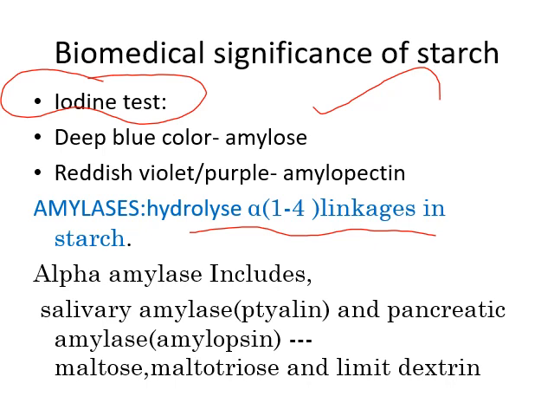So alpha amylases include the carbohydrate digestive enzymes which are present in saliva and pancreas. That is salivary amylase, which is also known as ptyalin, and pancreatic amylase, which is also known as amylopsin. These cause the hydrolysis of starch into maltose, maltotrioses and limit dextrin.